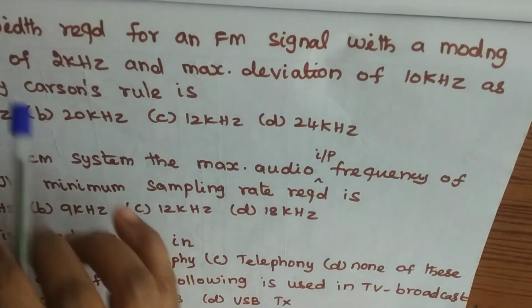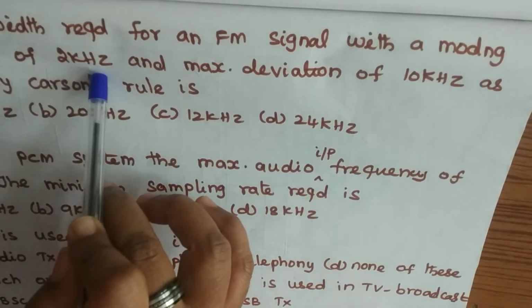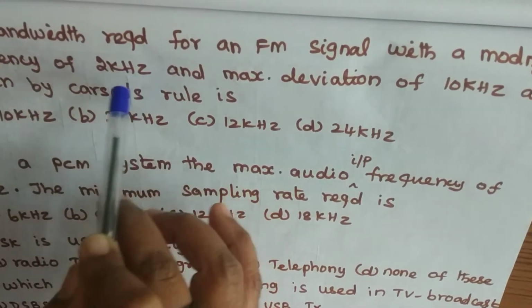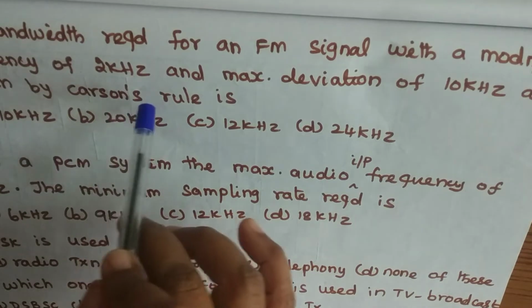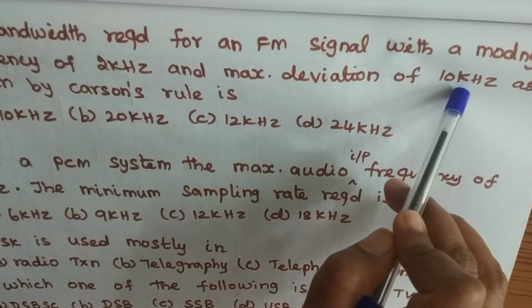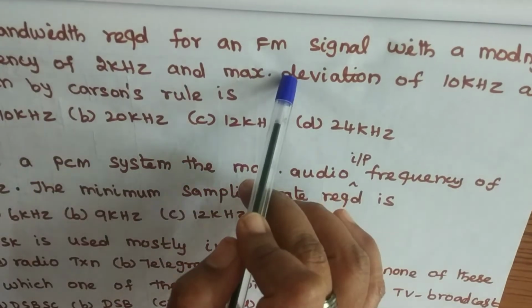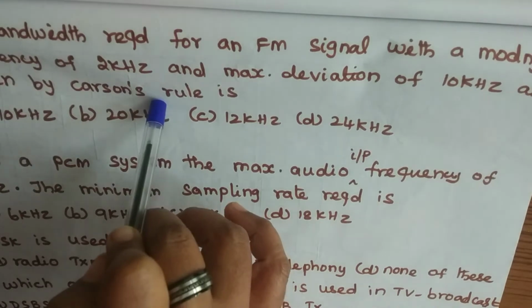What are all the given values? FM signal with a modulating frequency of 2 kHz. Okay, modulating frequency fm is given, 2 kHz. Maximum deviation of 10 kHz, it's nothing but delta f. So delta f and fm are given. By using this, we can easily calculate the Carson bandwidth.